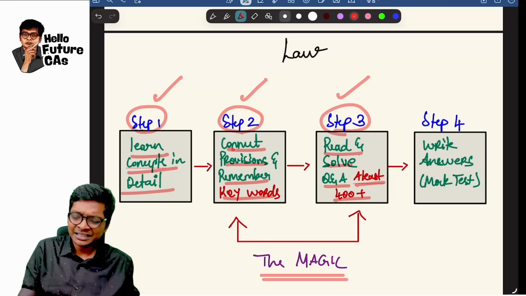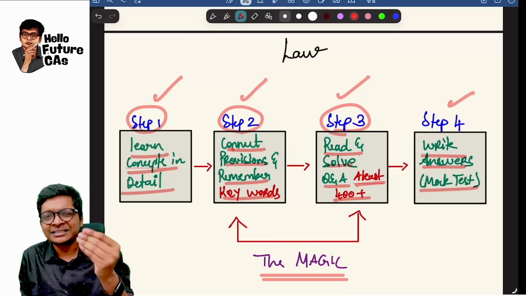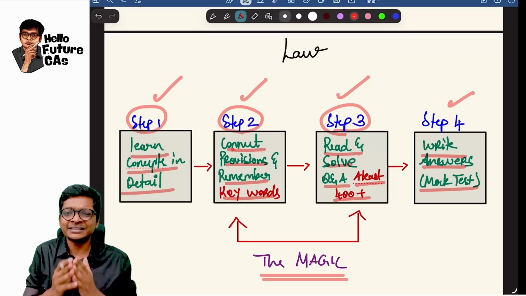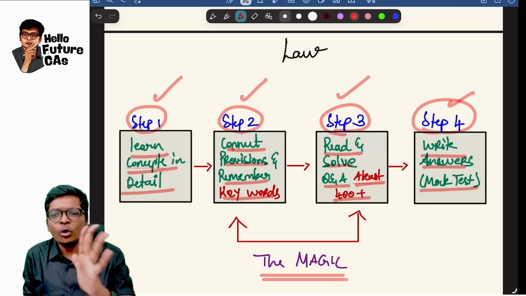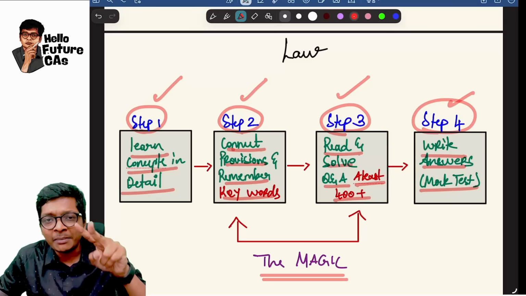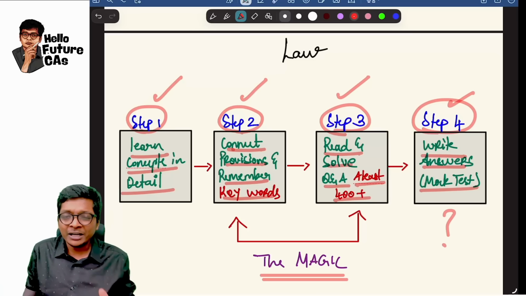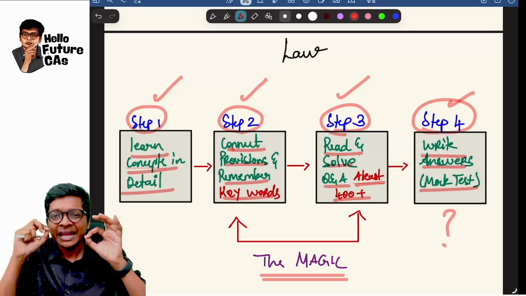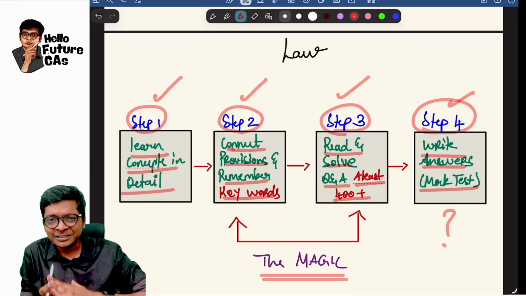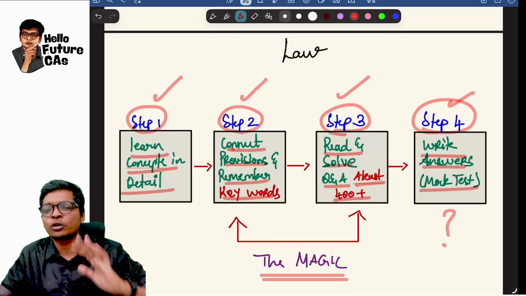And lastly, step 4, what I already elaborated: write answers. Some mock test somewhere, please write it, not for me. ICA mock test or somewhere you write it, guys. Even if you are not prepared, go write a mock test with whatever preparation you have, because in school you wrote pre-board exam, half yearly exam, quarterly exam before the main exam. In CA, how many tests you are writing before the main exam is what matters. Every test will save an attempt for you. This is not something I am telling you, guys. This is something my teachers told me, which helped me become a CA today, and the same thing I am passing on to you.